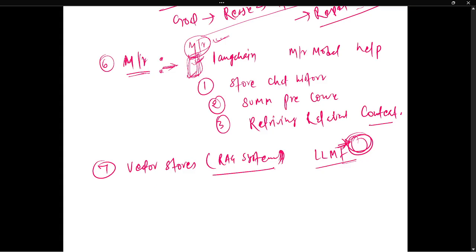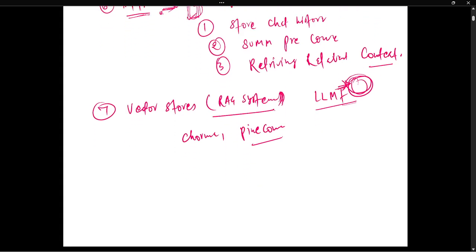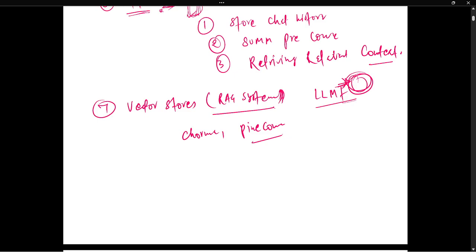So it supports databases like Chroma. Then we have Pinecone. Okay, Pinecone. So in retrieval augmented generation, if you have a user question, it is converted to embedding, then we search the vector DB, then retrieve the related document and send it to the LLM. Okay, so these are the components of our LangChain.